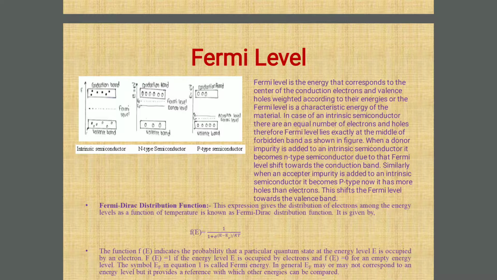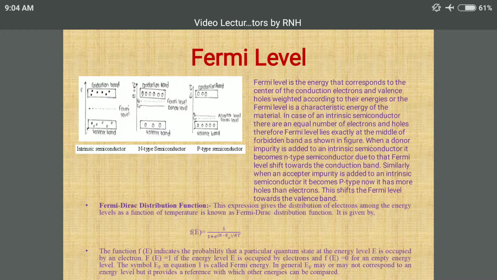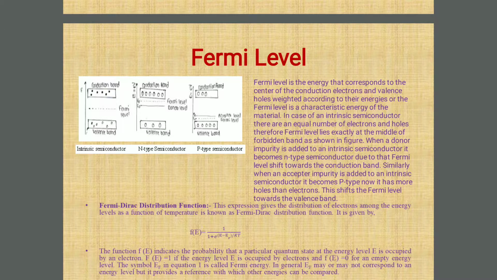If you see figure number 2, that is n-type semiconductor, in that case just below the conduction band there is the Fermi level and donor level. So the donor level is formed because of adding impurity of donor atoms, and this Fermi level gets shifted towards the conduction band. Now why does it happen? As the number of electrons is more as compared to the number of holes, that's why the Fermi level shifts towards